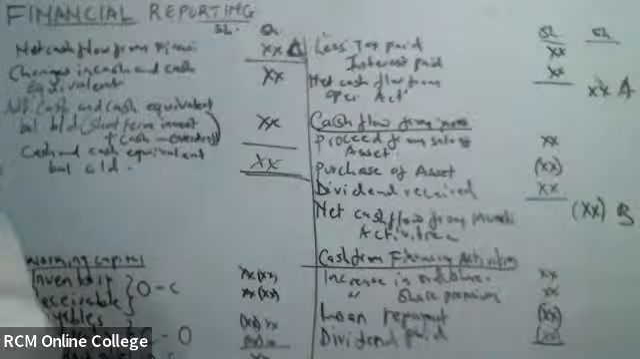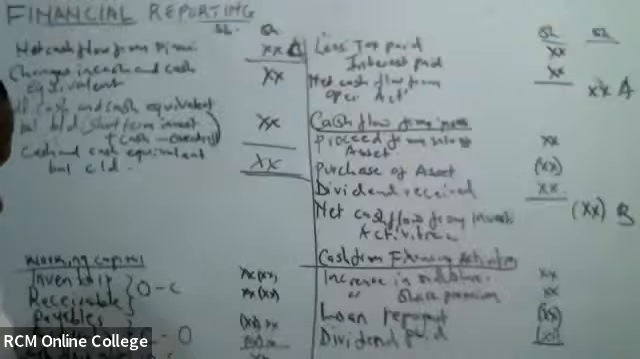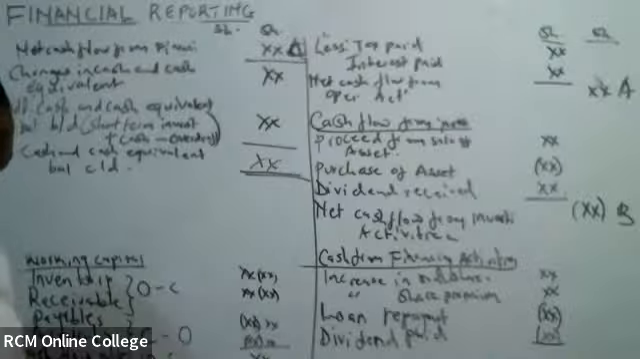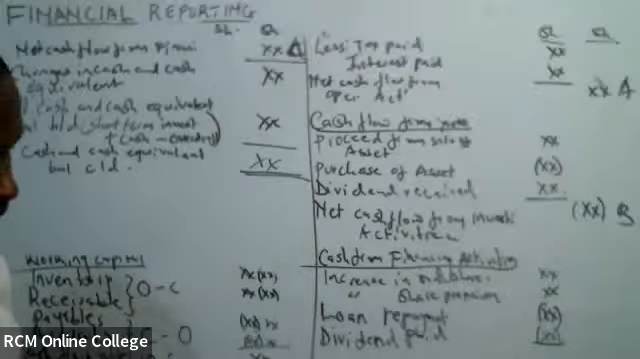Once you're done, just type D for done. Once you're done, type D for done. D for done. Good, good, good, good.